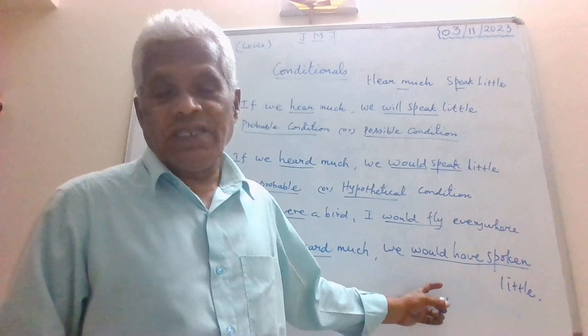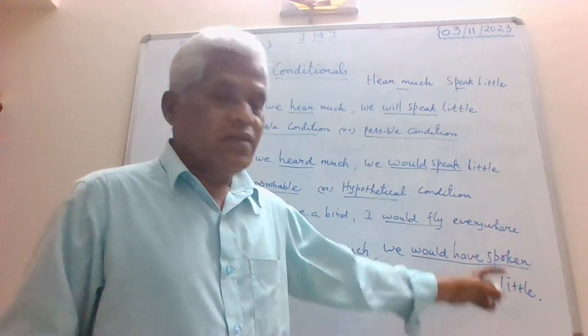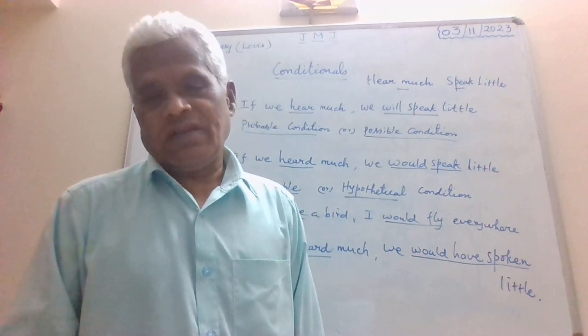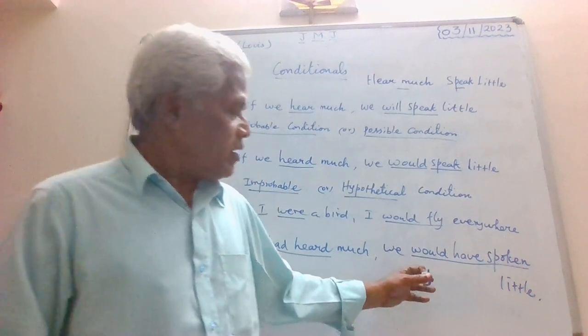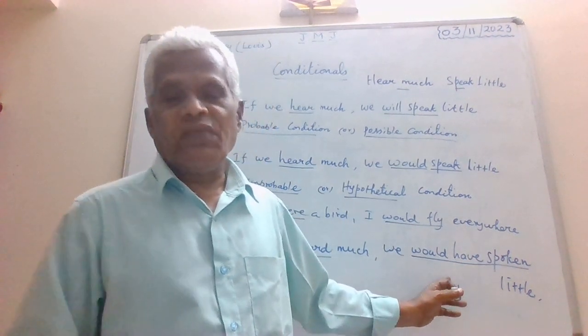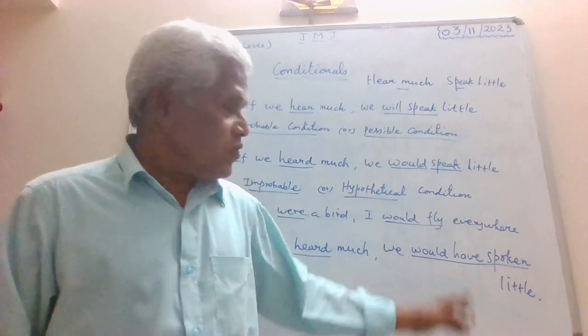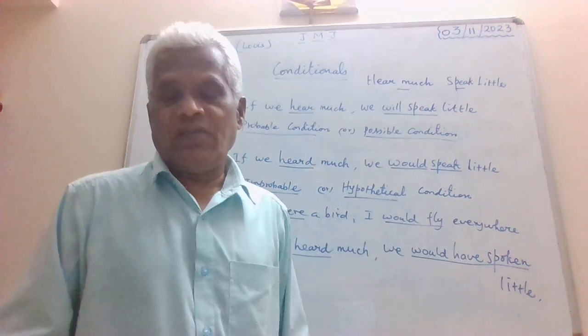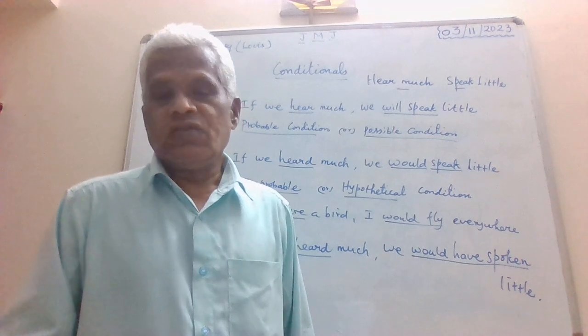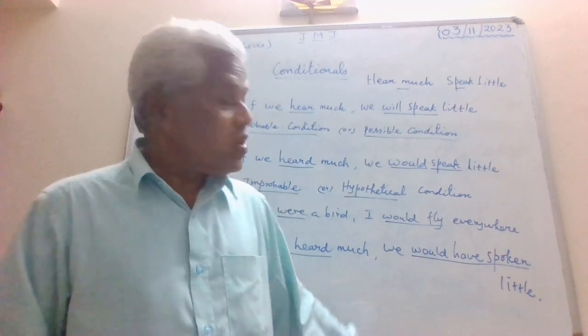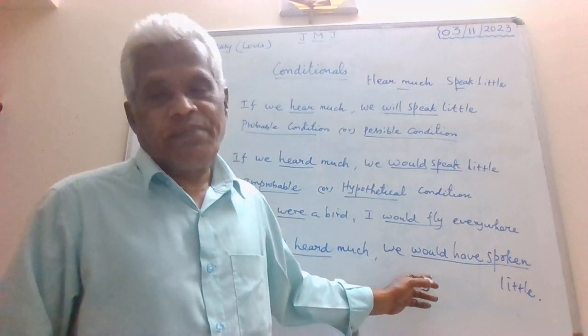So what does it mean? This is nothing but future perfect. Okay, future perfect, of course, would have spoken. Future perfect, we call it passive. That you must be very clear. Future perfect passive. Okay, would have, should have, could have. So all these will become as passive.